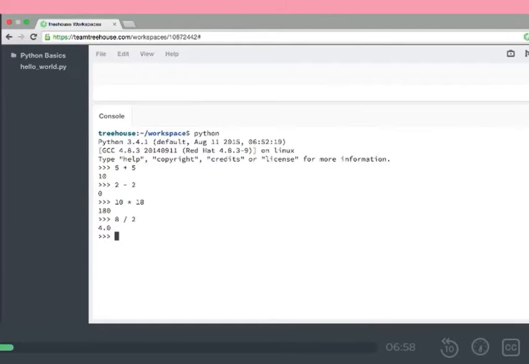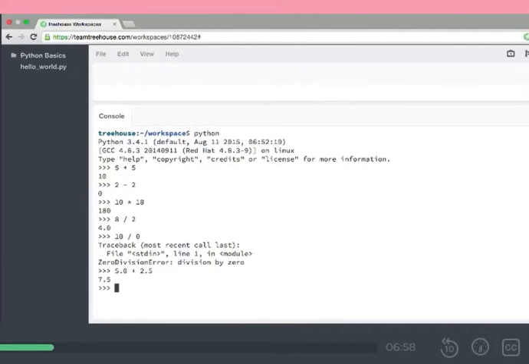Now this is a difference between Python 2 and Python 3. Python 2 would always give back ints if you used nothing but ints. Python 3 fixed that by giving back floats when appropriate. Actually, always, because they're always appropriate. Oh, and one other thing to watch out for is division by 0. Dividing by 0 gives us back a new error, which we have to watch out for, which is the zero division error. You tried to divide by 0, and you can't do that. So we'll need to be careful with that. We don't want to create any black holes or anything like that. So let's play with floats a little bit. If we do 5.0 plus 2.5, we get back 7.5. And 1.2 plus 0.3, we get back 1.5.